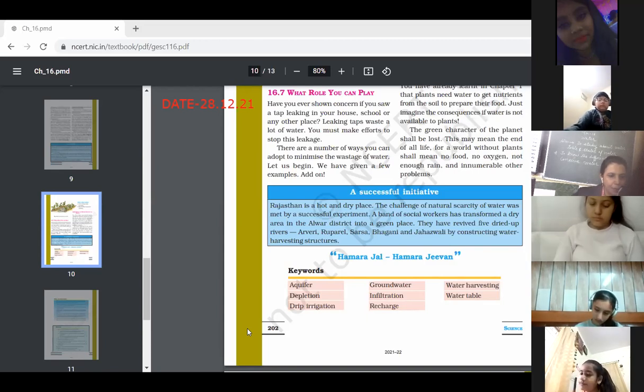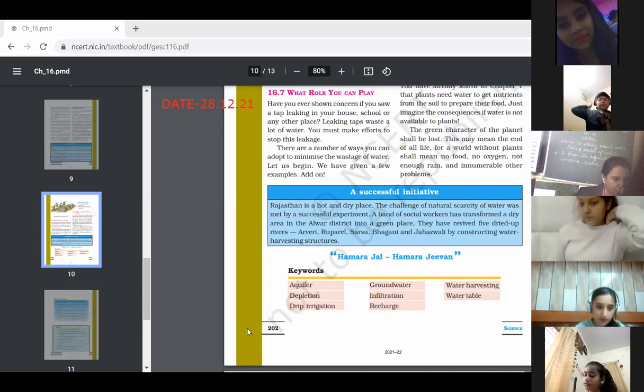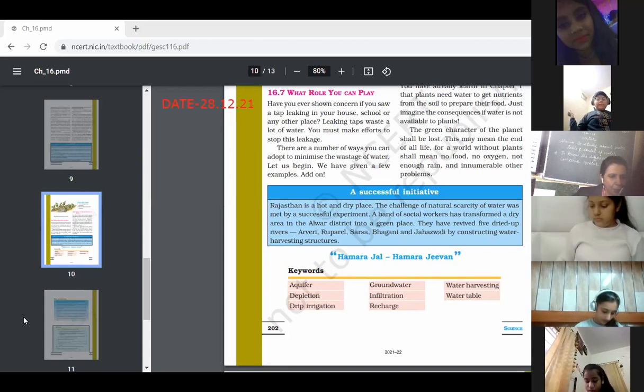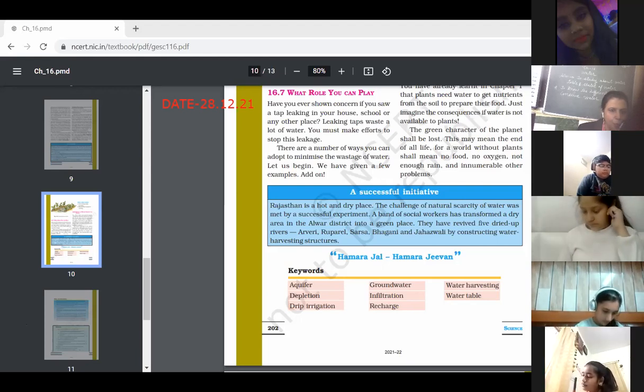Water table. Ma'am, can I give the introduction? Yes, Malvika, you didn't find any of the words? Page number 197. Check the definition of water table on page number 197. Ma'am, can I give the introduction? No, beta, you have to wait. Anybody else will give. Yes, Malvika, you can give. Upper limit of water is known as water table.